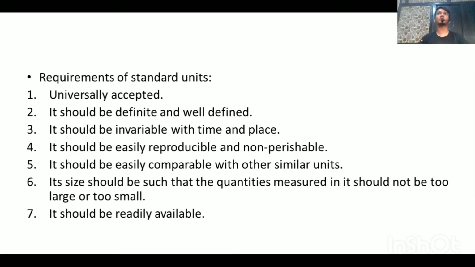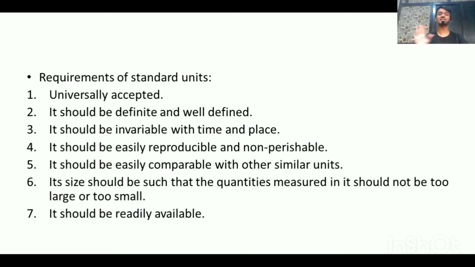Like you take the same compost box and go to UK or USA and measure it there. Will it change? No, it will still remain 10 centimeter. Take 10 grams of gold and go to some distant country, measure it there, it will still be 10 grams. So the units which are defined should not change with time or place. You measured it today, it is 10 centimeter. After 3 years, it should be 10 centimeter. It won't change. That's why it's a standard unit.